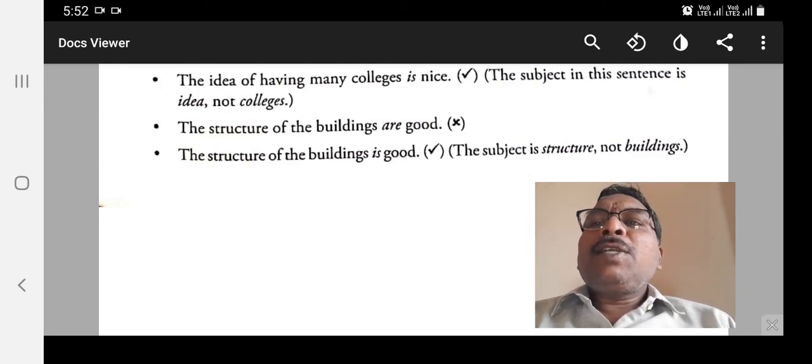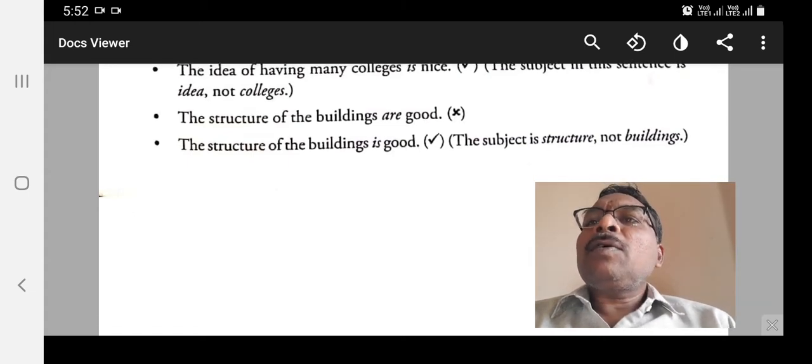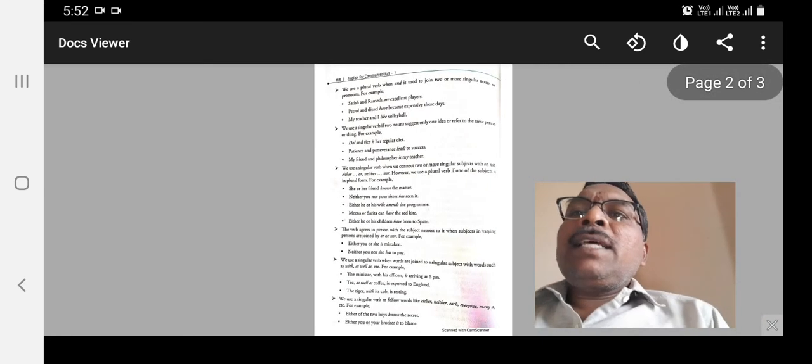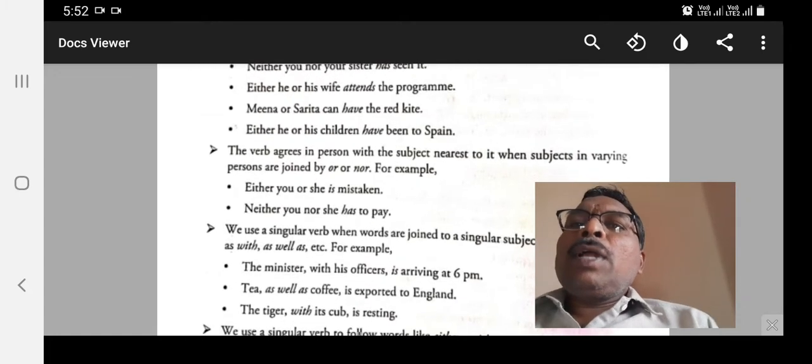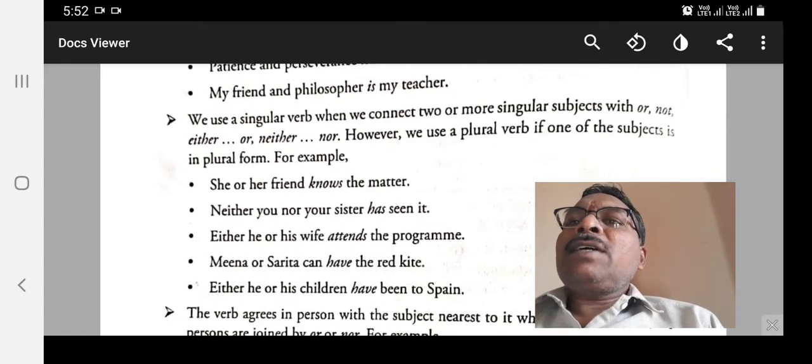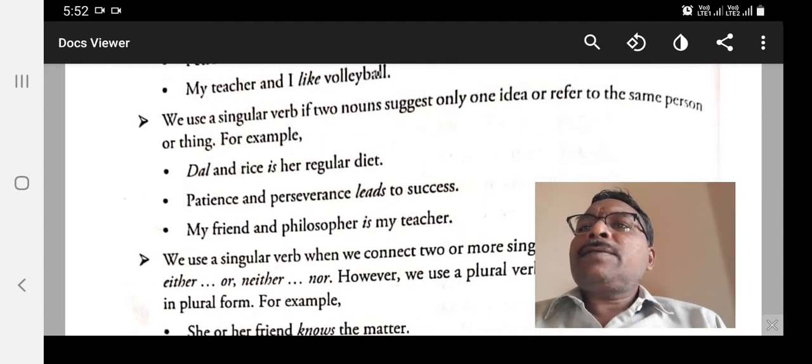So you better focus on the subject and its agreement, not the noun. So in this way the concord is very helpful. Let us move on to more rules for the subject and concord.